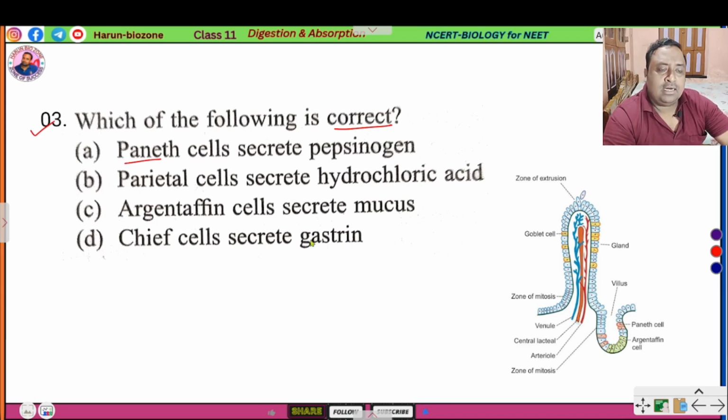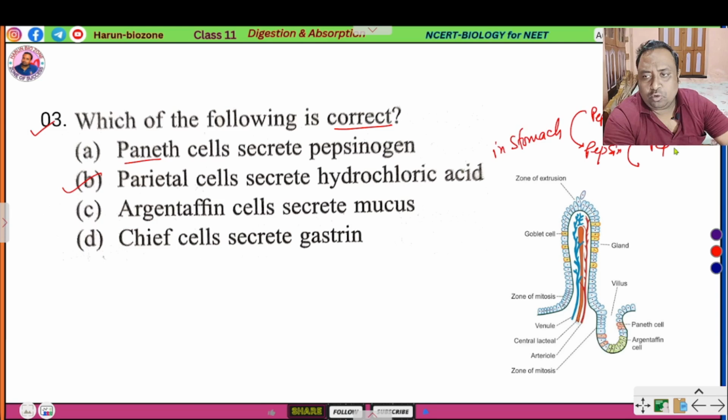Here the correct option is that parietal cells secrete hydrochloric acid in the stomach. This hydrochloric acid then activates the enzyme pepsinogen to pepsin. Pepsin breaks down protein into peptone. Clear?